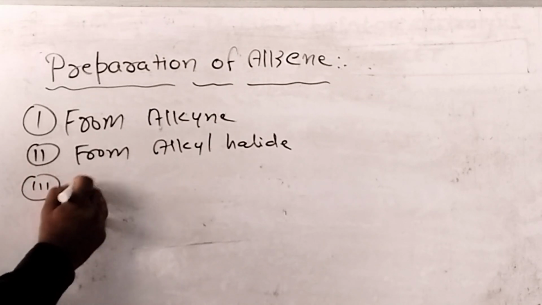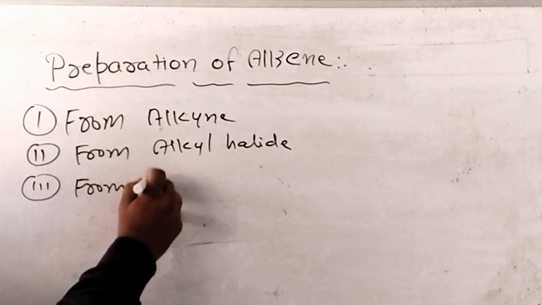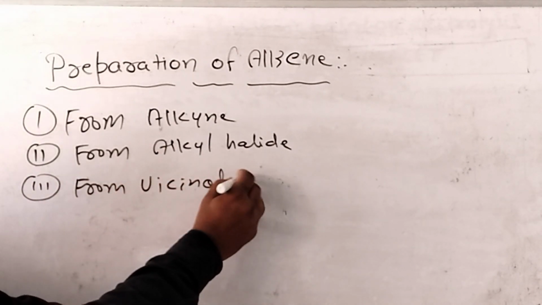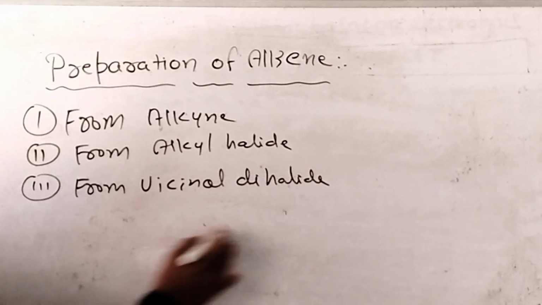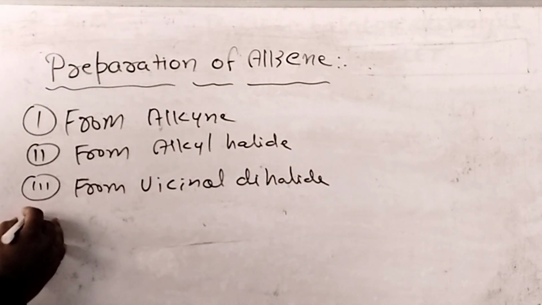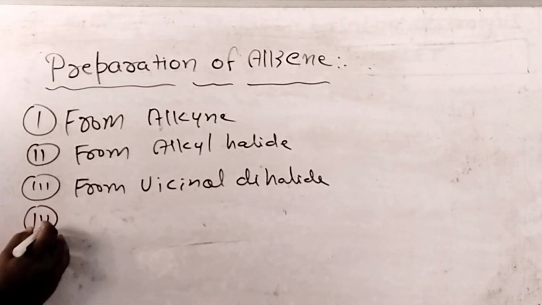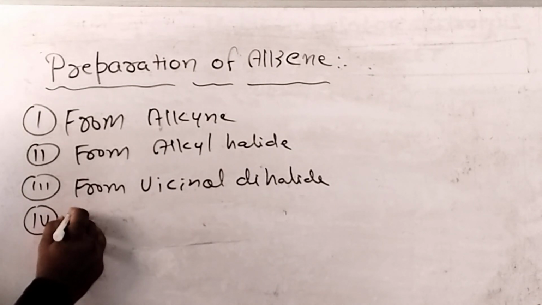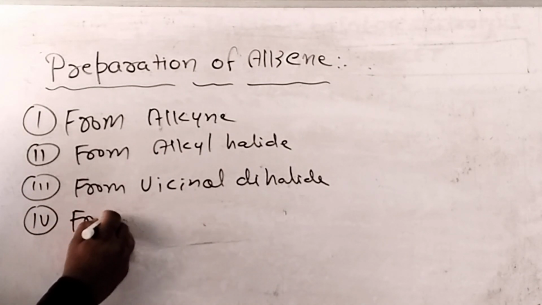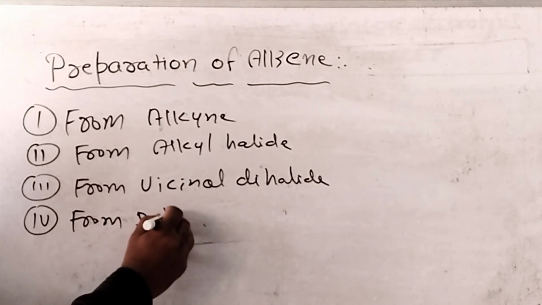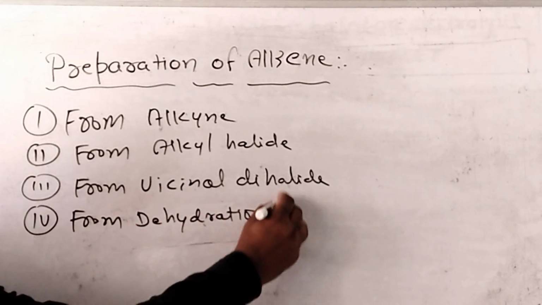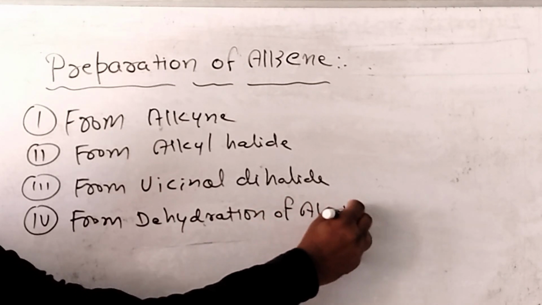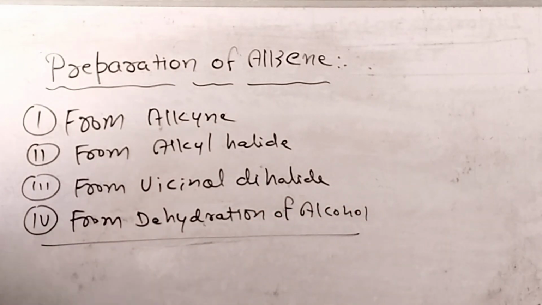Third method, from vicinal dihalide, and fourth method is from dehydration of alcohol. You can take a screenshot.